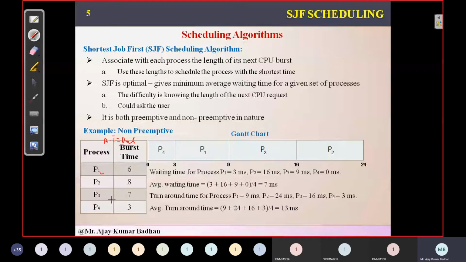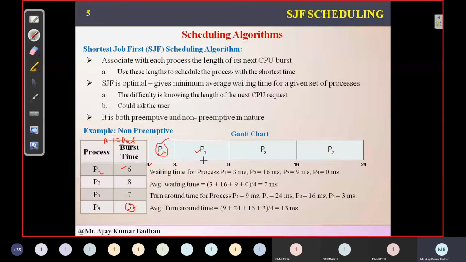So whichever process has the lowest burst time will be allocated first. You can see that process P4 has the lowest burst time, so we allocated it first. It started at 0 milliseconds and required 3 milliseconds to execute, which is what we represented here. Once this process completes execution and leaves the CPU at 3 milliseconds, we determine which process has the lowest next CPU burst. That is 6, P1, so we immediately allocated P1 to the CPU.